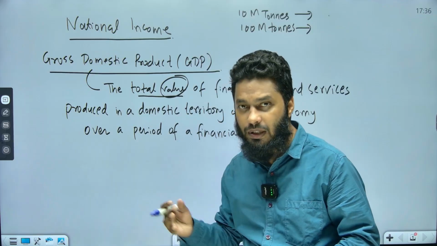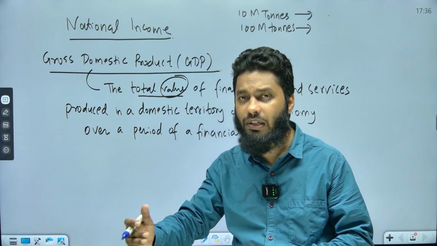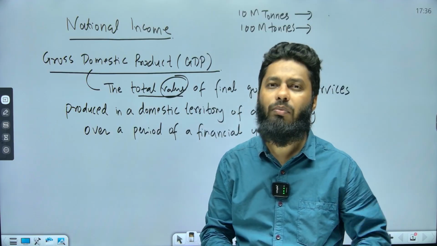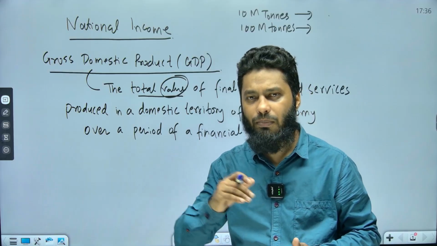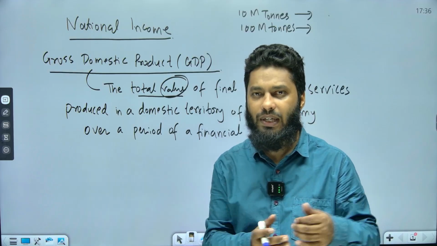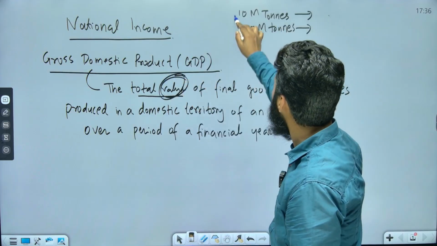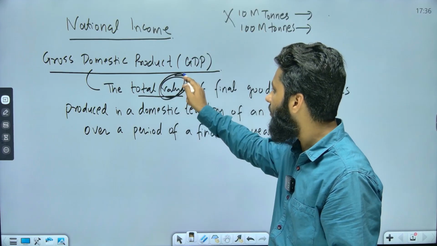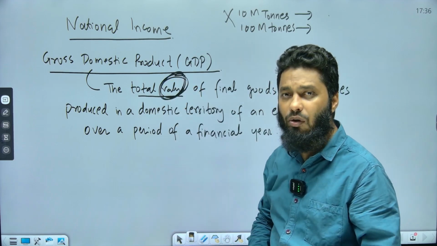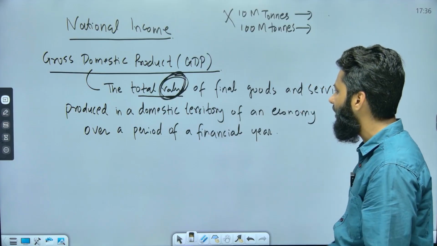But when we attach value to these commodities, then we get the value of production in terms of rupees, in terms of dollars, so that we can compare how much contribution is coming from agriculture, how much from the industrial sector, or how much from the services sector in GDP. That is how we calculate the value and not the absolute quantity. We are more interested in calculating the value of production and not the absolute quantity of the production. This is one thing that we can understand here.